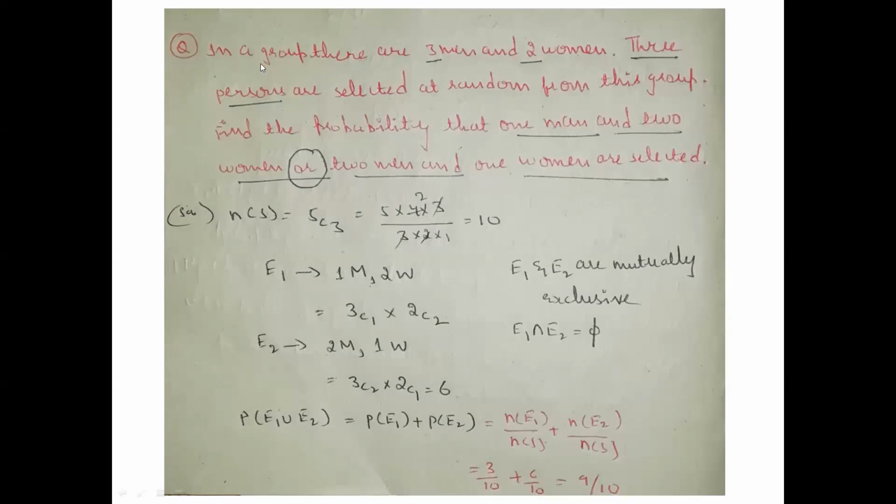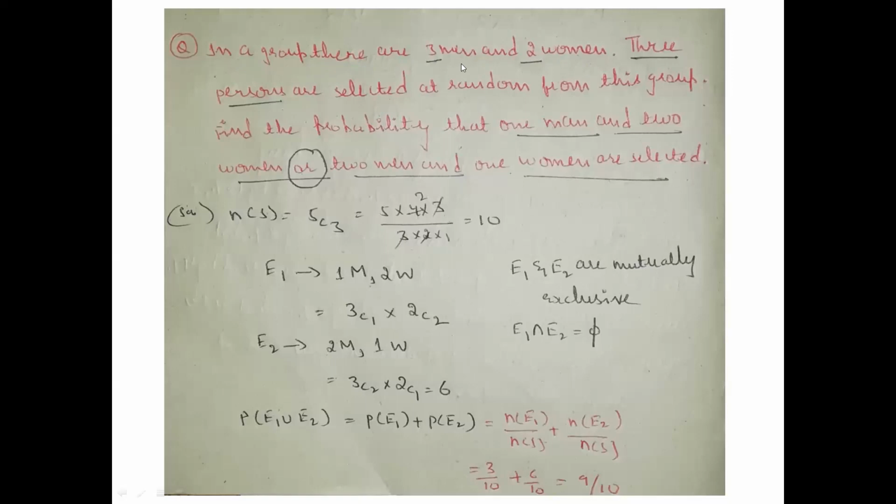See, here we can come to a question. In a group, there are 3 men and 2 women. Right? What is the total number in the group? What is the strength of the total group? Can anyone tell? 5, exactly.